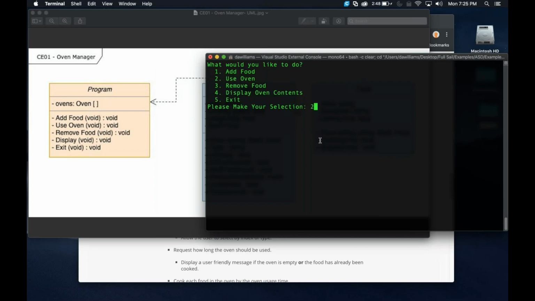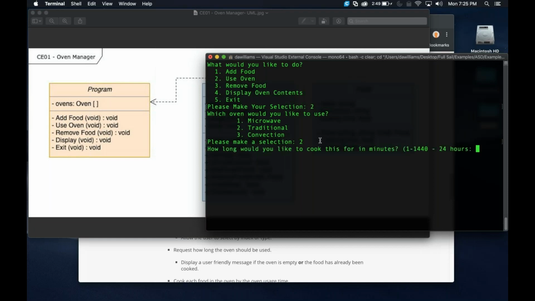Let's say cook, so we're going to use the oven. Which one do we want to use? So we put that in the traditional oven, so 2. And how long would you like to cook this for? Now remember, the tacos needs 10 minutes to cook. So what happens if I cook it for 5 minutes?